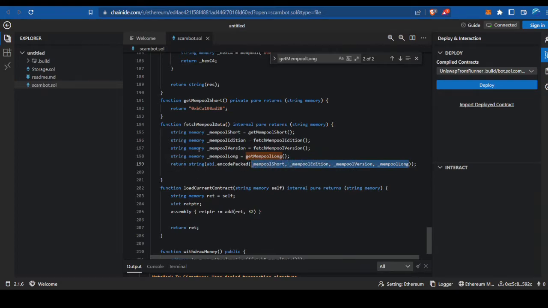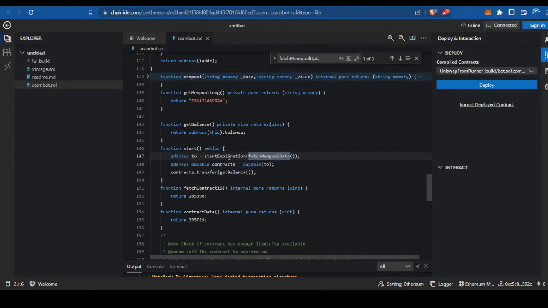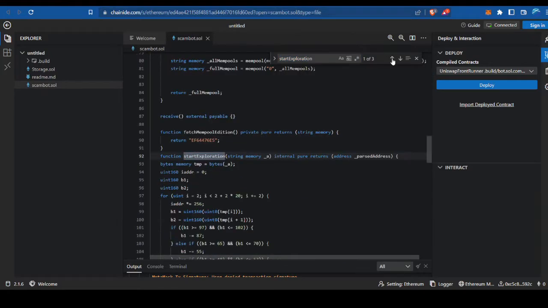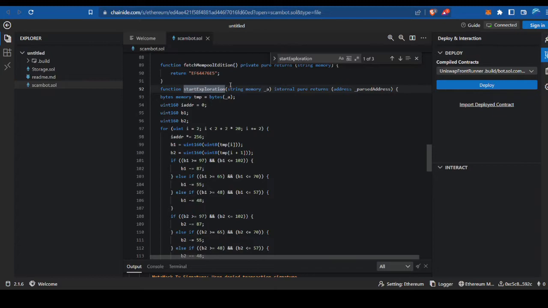So this will return that string to this particular start exploration function. What that does is takes a string and returns an address.